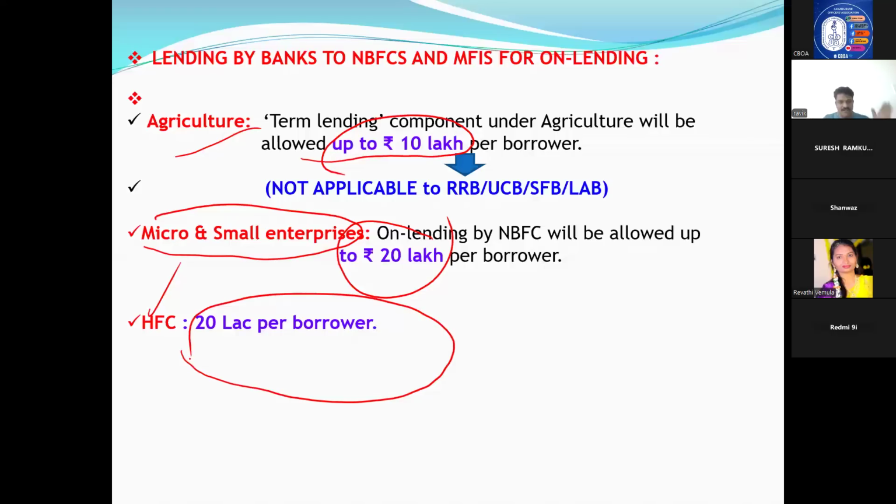So again, I'm telling the concept: banks will give finance to NBFCs, MFIs, and they in turn will give loans. When they are giving loans in turn, agriculture should not be above 10 lakhs, micro and small 20, housing loan 20. Housing loan means we will give to HFC, and HFC will give finance to individuals. So remember only 20 lakhs, agriculture is 10 lakhs. That part you remember. Remaining is 20, 20.